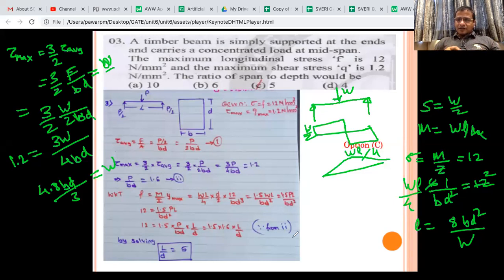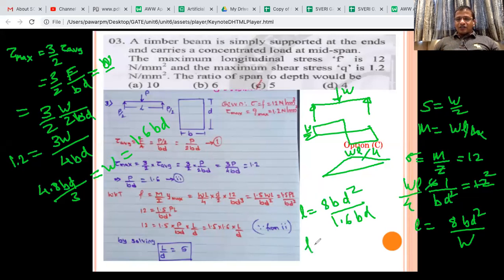Maybe I will try. If some calculation goes wrong, then it will not come. 4.8 divided by 3 comes as 1.6. So 1.6 BD is equal to W. If you substitute that, L is equal to how much? 8 BD square divided by W value, which is 1.6 BD. So again, what you get is 8 divided by 1.6. So the answer comes 5.